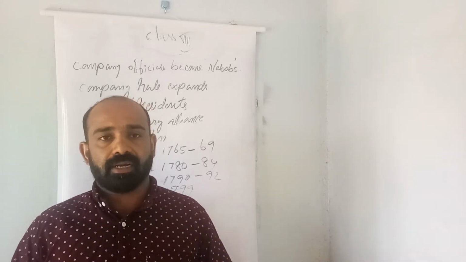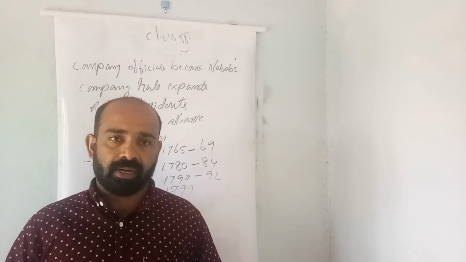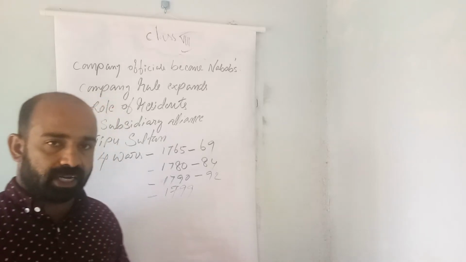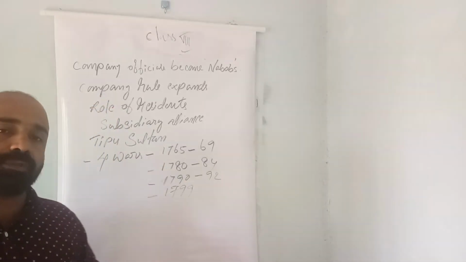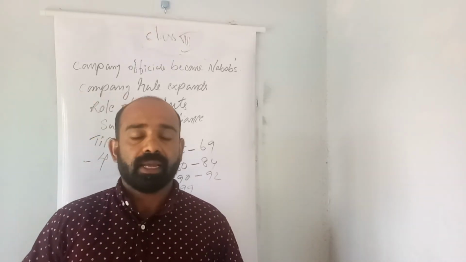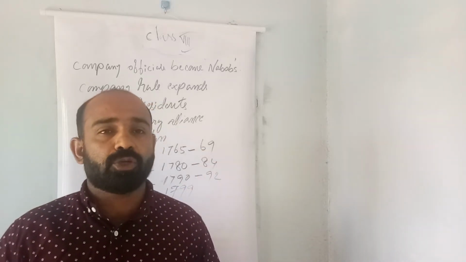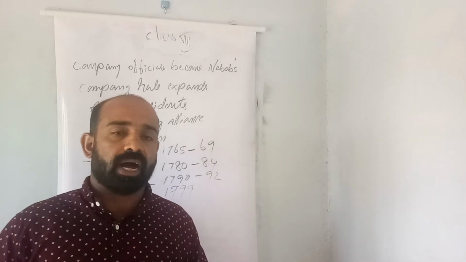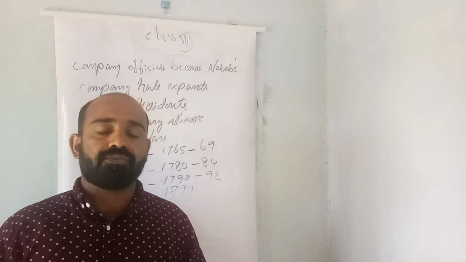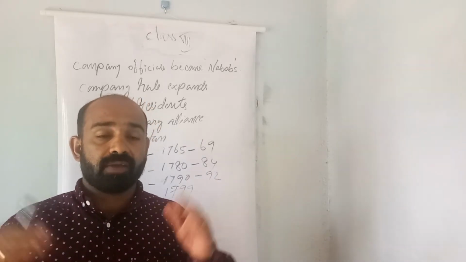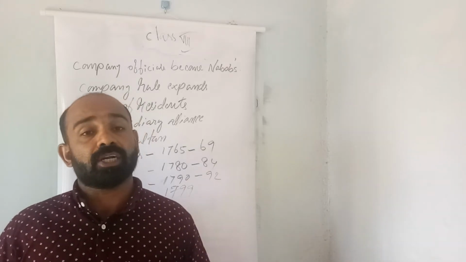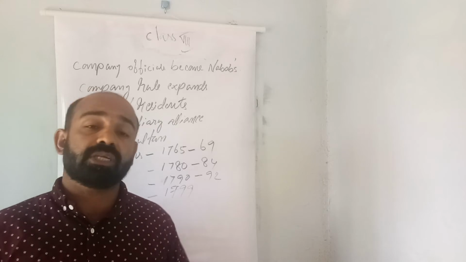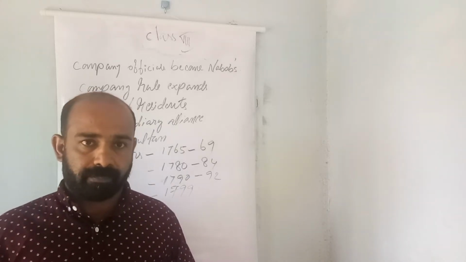Richard Wellesley, the Governor General of India, introduced a policy. That policy is called subsidiary alliance. As per the subsidiary alliance policy, Indian kings had no right to maintain their own army. The English army would protect the kingdoms of Indian kings. But for giving protection, the kings had to offer a handsome amount to the subsidiary forces or subsidiary army.